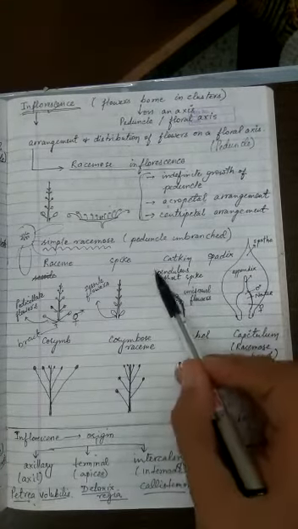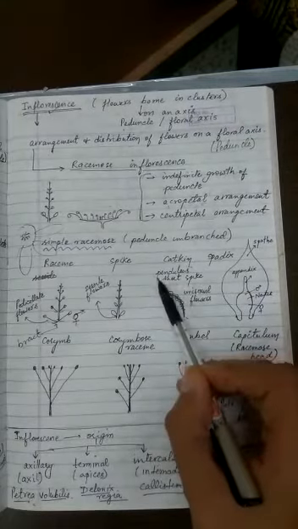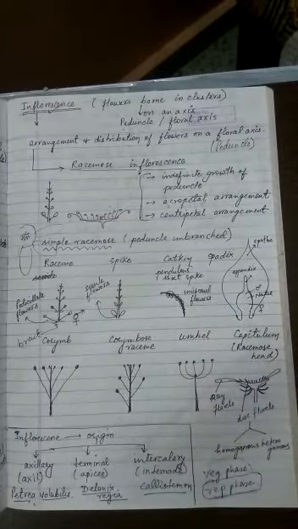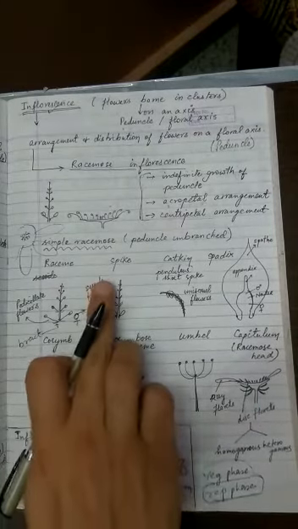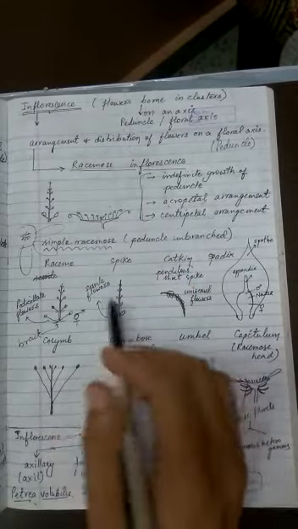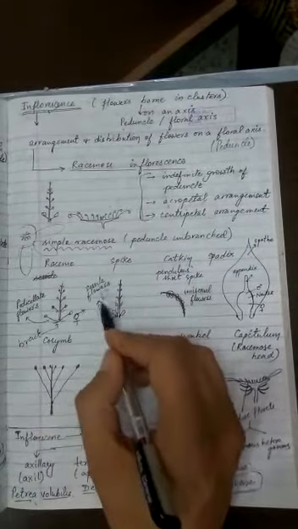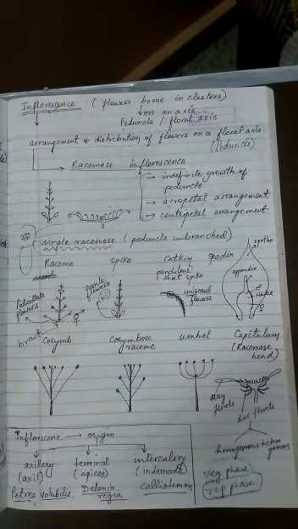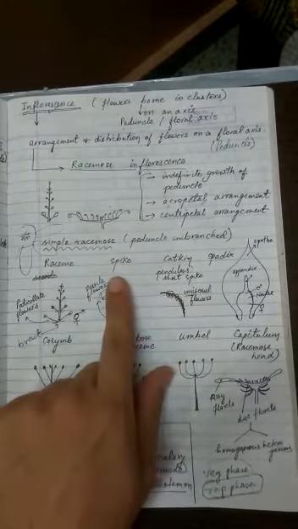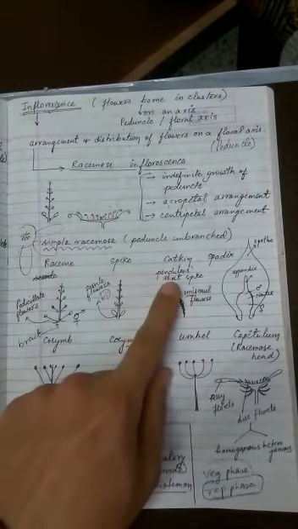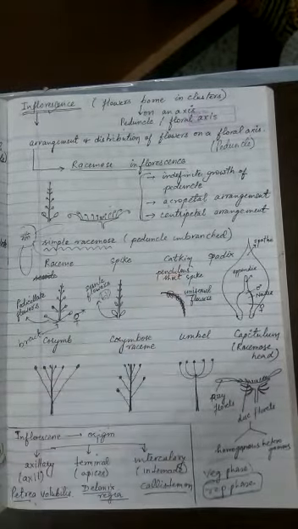Such a type of inflorescence which bends down is called pendulous type of inflorescence. So catkin is nothing but a modified spike, because a similar arrangement would be there, but remember here the flowers were bisexual. In the case of catkin, the flowers are going to be unisexual. Rest all things are same. And one more point, pendulous. So the spike which bears unisexual flowers and has a pendulous arrangement is called catkin.